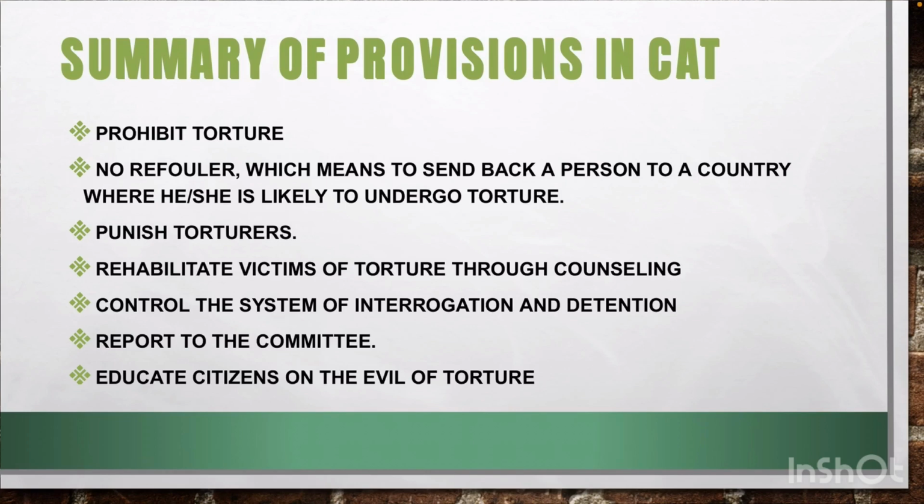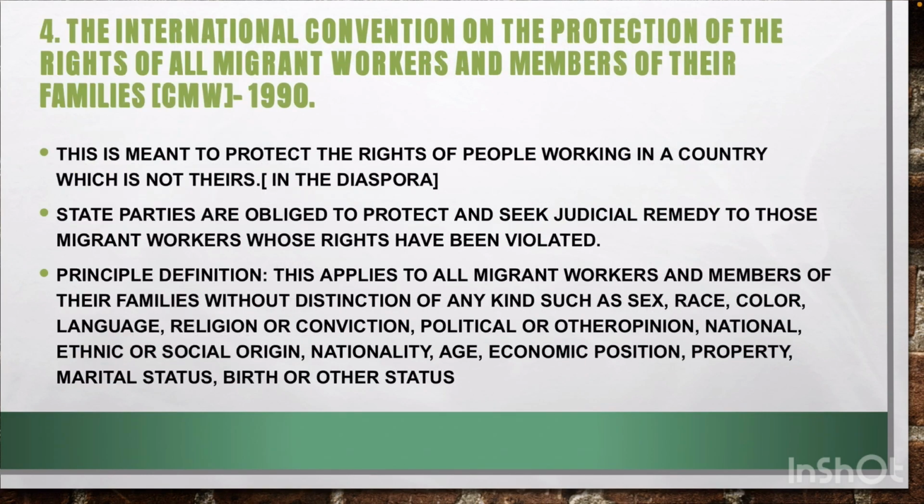Now, let us talk about the fourth one, the International Convention on the Protection of the Rights of All Migrant Workers and Members of Their Families, CMW. So this is meant to protect the rights of people working in a country which is not theirs or in the diaspora. These are called migrants. Migrant workers, migrants. People working in a country which is not theirs.